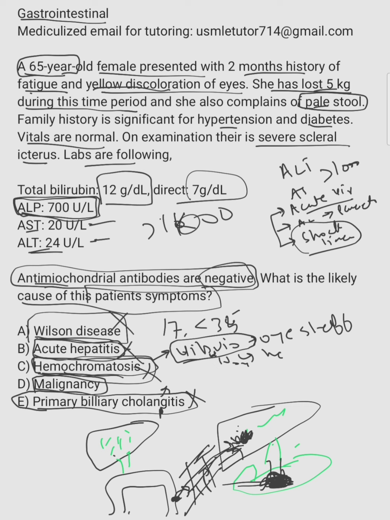It could also be cholangiocarcinoma, because ALP is really elevated. Remember, one of the risk factors for cholangiocarcinoma is primary sclerosing cholangitis, which is associated with ulcerative colitis. Primary sclerosing cholangitis is also associated with colon cancer. These are all high yield for USMLE, and you should absolutely know this.